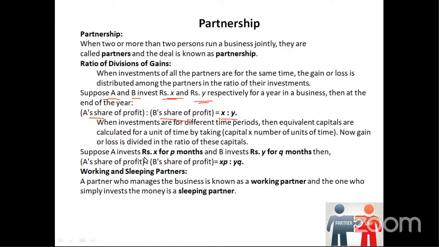Then the amount of money invested by A, multiplied by the number of months, matters. If A invests rupees X for P months, his share of profit will be X into P. If B invests rupees Y for Q months, it will be Y into Q. So the ratio will be XP to YQ.